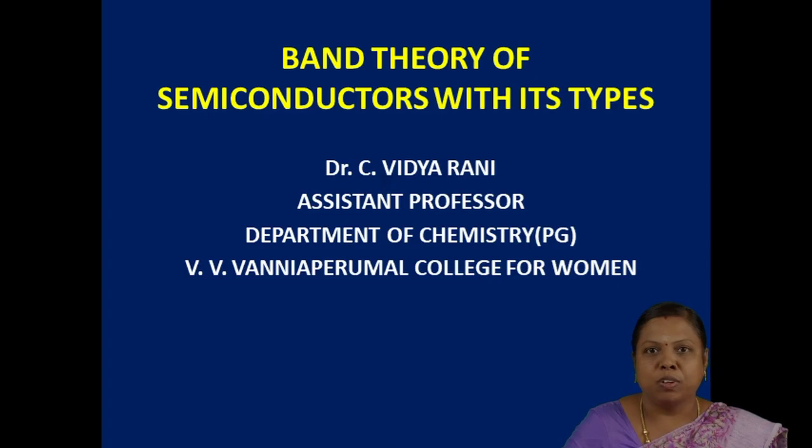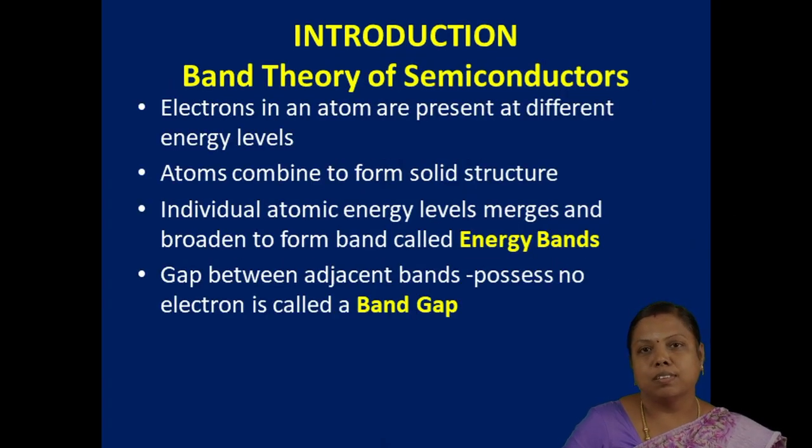Venniyaperumal College, Varuman, Virudhunagar. Today we are going to discuss the band theory of semiconductors with its types. Let us see the introduction of band theory. The word implies there are three types of bands: conduction band, valence band and forbidden band. How are these bands formed?